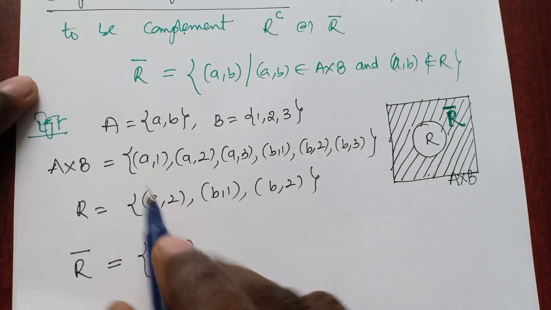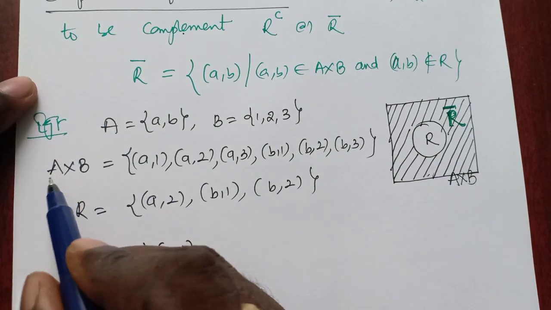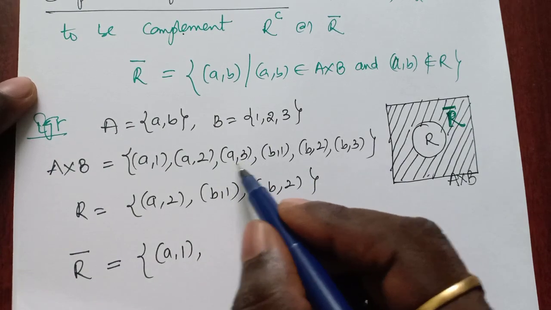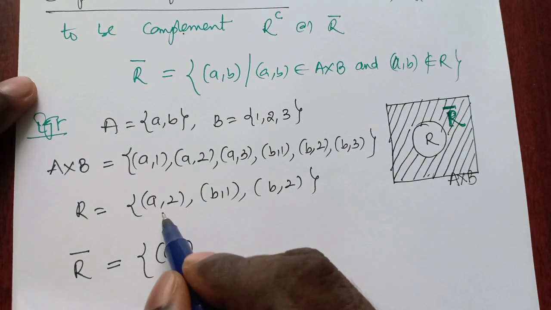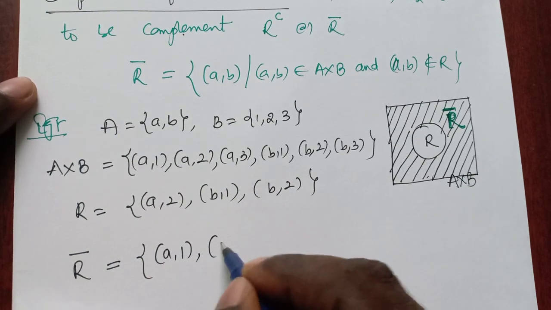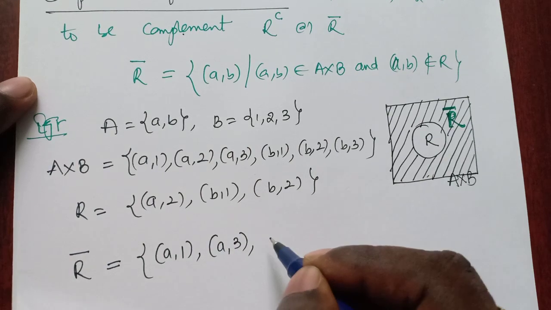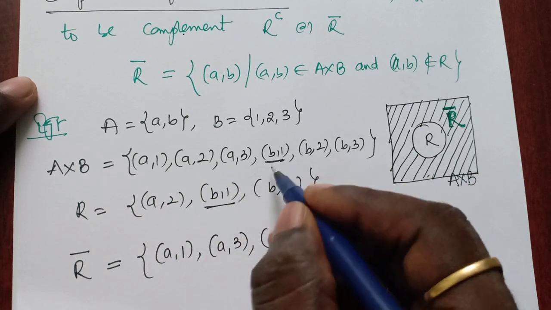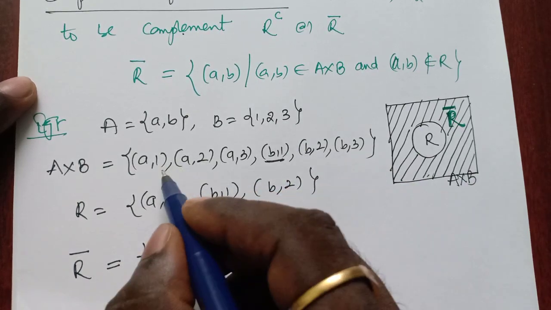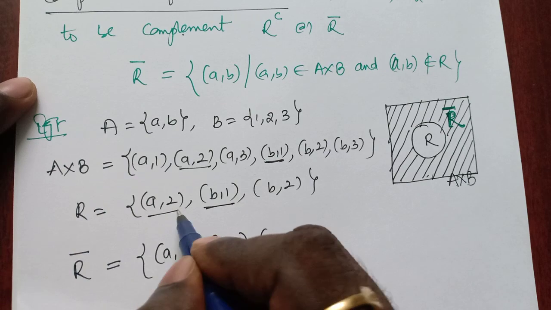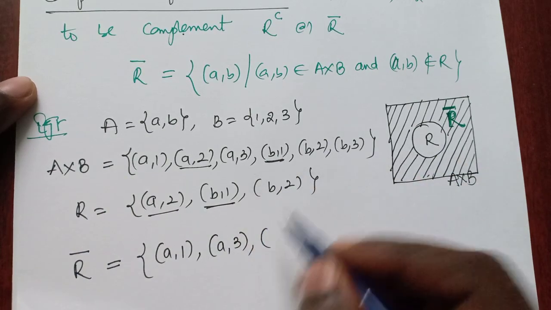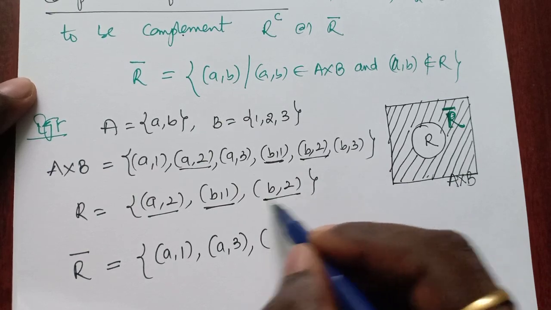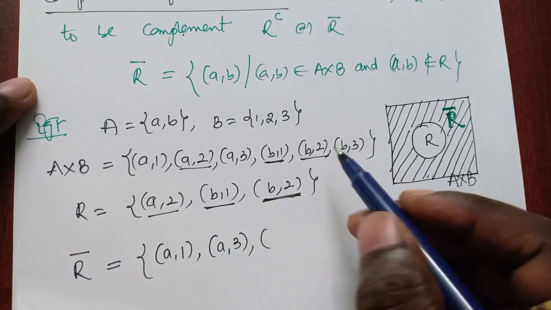Because the elements present in A cross B but not in R are the only ones to be taken. Now (a, 3) is not present in the relation, so we want (a, 3). Coming to (b, 1), it is present in the relation also, so no need to take (b, 1) for the complement. Then (b, 2) is present in the Cartesian product as well as the relation, so no need to take (b, 2).